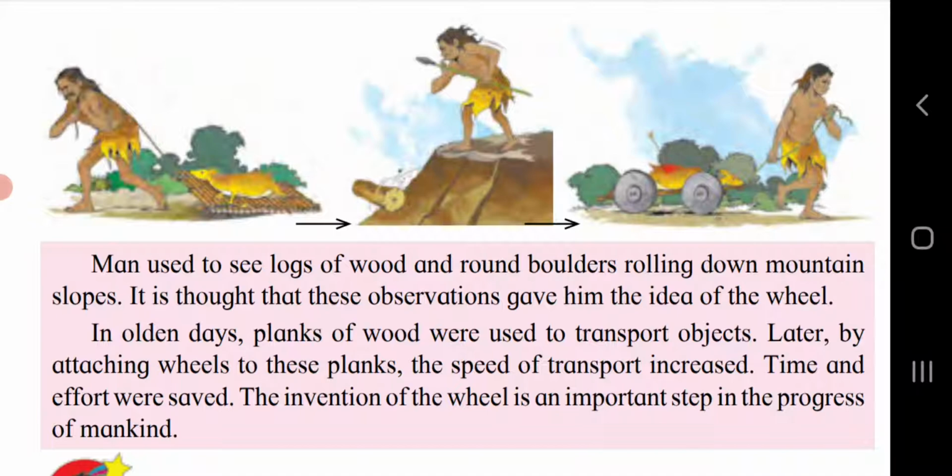The invention of the wheel is an important step in the progress of mankind. In the Stone Age, by observing logs, people came to know that they could use these wooden logs to make wheels, and that things could easily be carried from one place to another without any trouble.